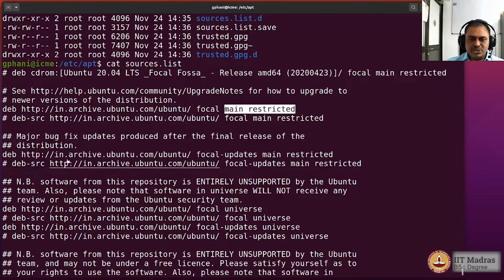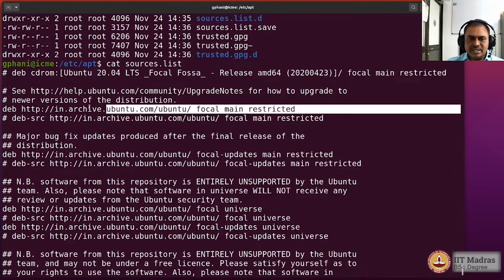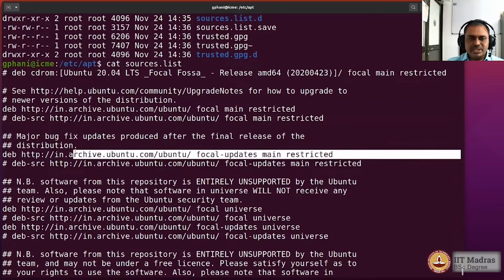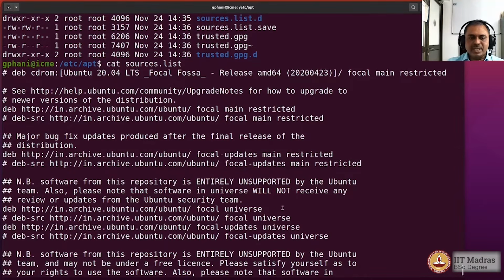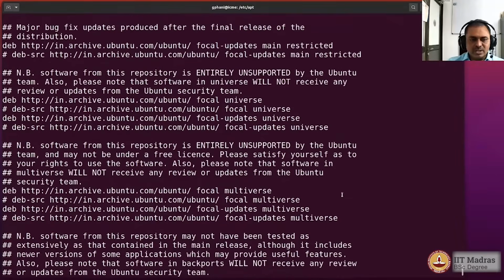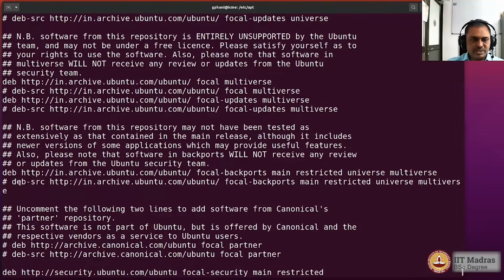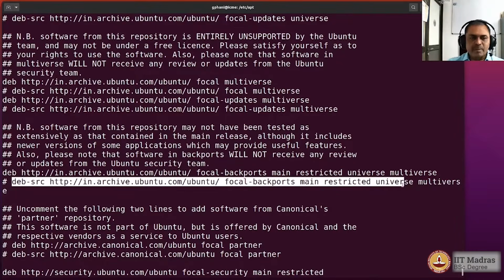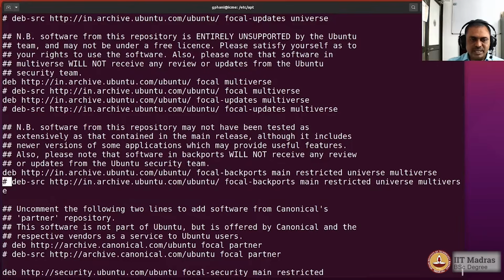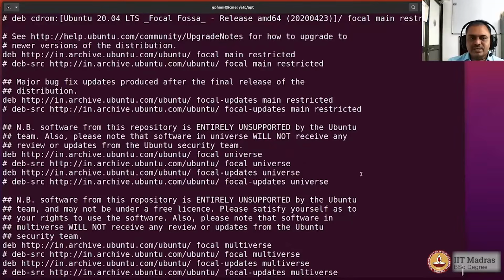And there are multiple repositories, so you would have the main packages that are there in one repository, and there is another repository in which updates are being kept, and then sometimes there are also repositories for source codes. So you could see here that there is a repository for the source code, which is at this moment blocked out because it's starting with a hash character, which means it has been commented out. So this file is what contains the information about which location the Debian packages are being fetched from for installation on the system when you run commands to either install or update or upgrade the packages on your operating system.